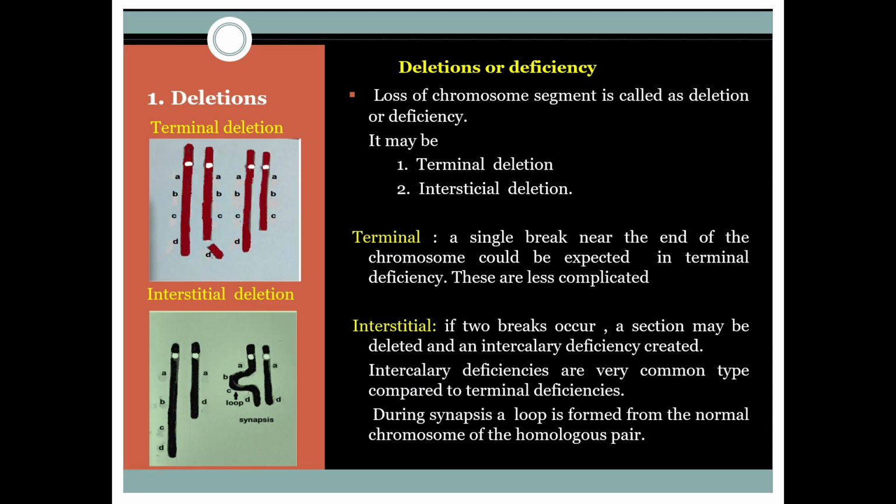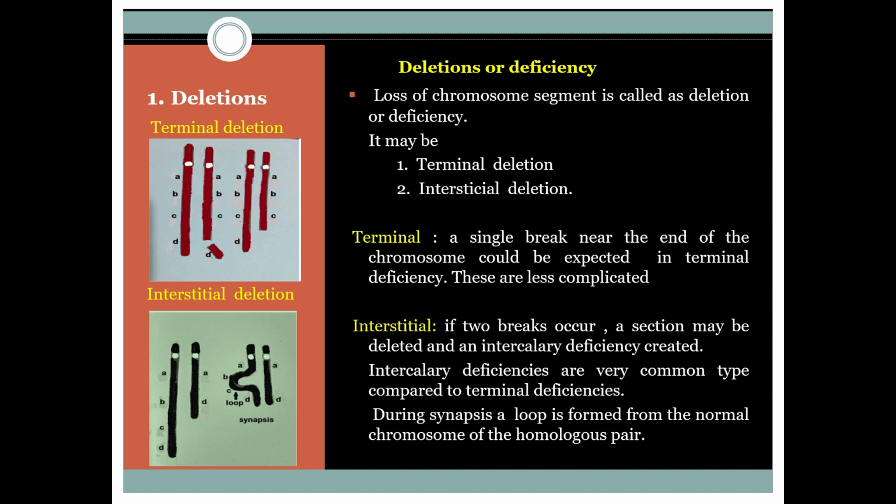The deficiency is the deletion of a chromosomal segment resulting in the loss of genes. The lost segment does not survive because it lacks the centromere. The portion of the chromosome carrying the centromere functions as a genetically deficient chromosome. These deficiencies are classified into two types, terminal deficiencies and intercalary deficiencies. Terminal deletion refers to the loss of a segment from one or the other end of the chromosome. Therefore, terminal deletion occurs by a single break in the chromosome.